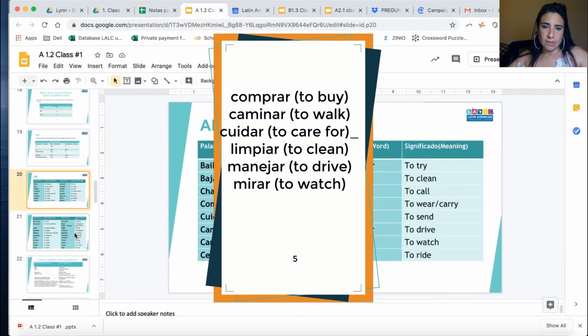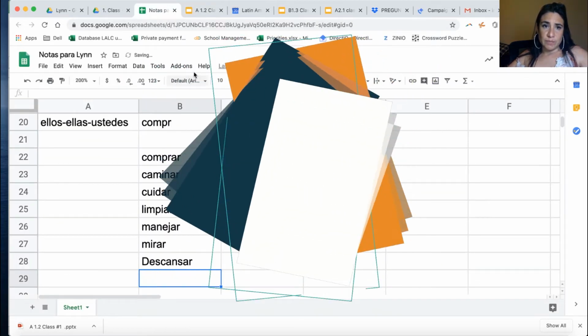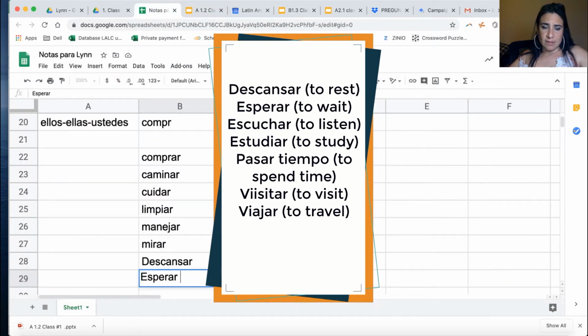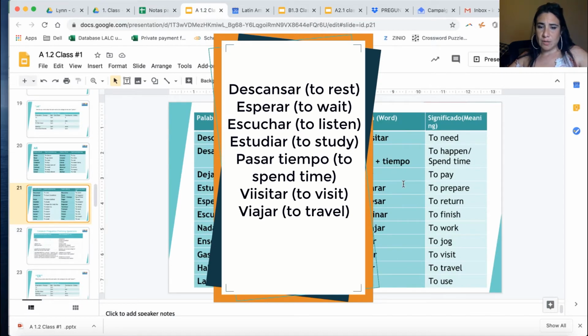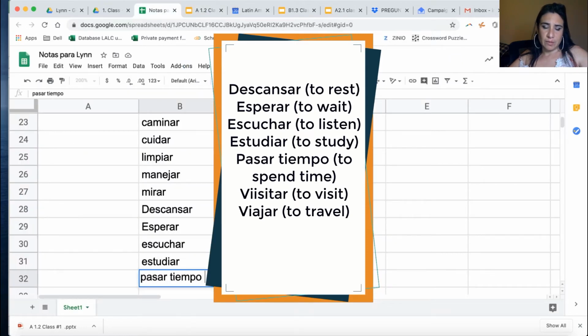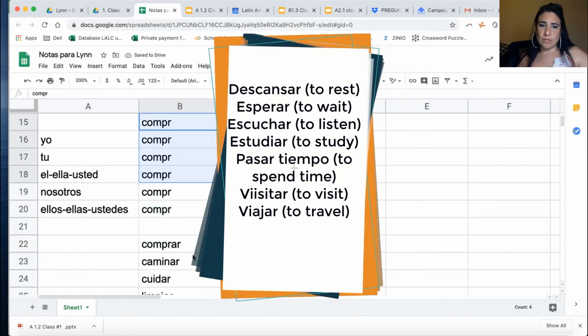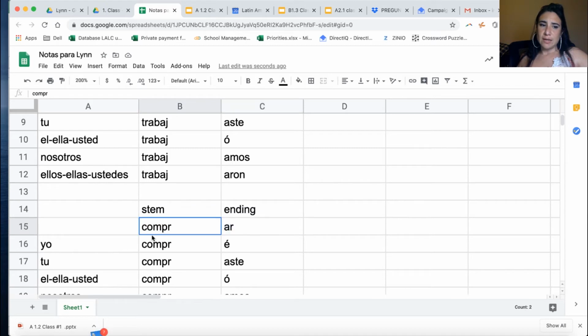To drive y mirar, okay? And from the other chart, grab and do descansar, which means to rest. Esperar, escuchar, estudiar. You see why this is useful, because we're going to apply this into a conversation. Pasar tiempo, spend time, visitar y viajar, por ejemplo. So, with this same concept, do these ones in order to practice, okay?